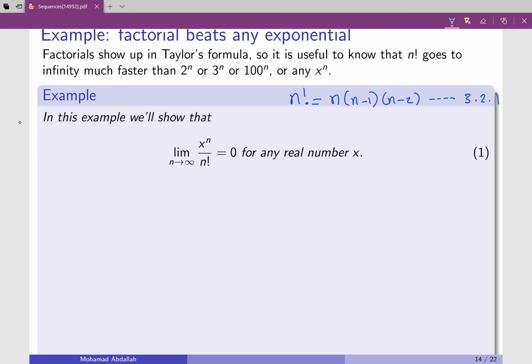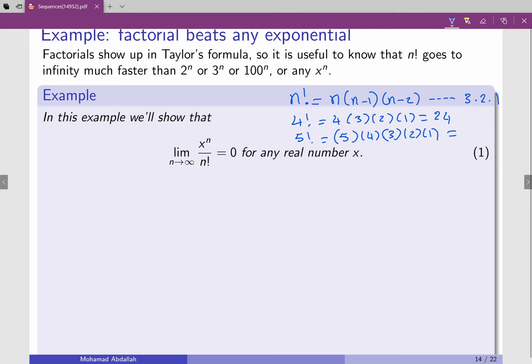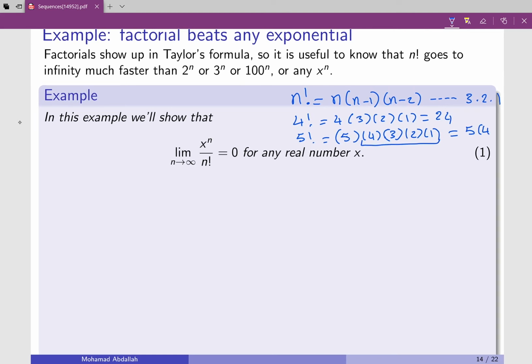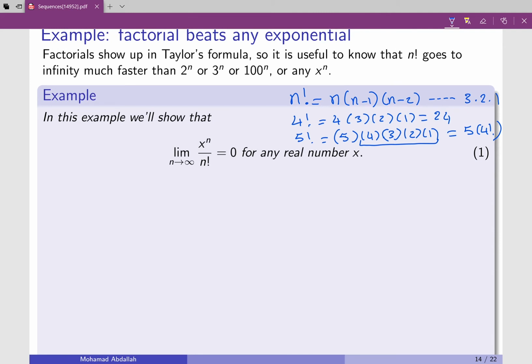So for example, 4 factorial is just 4 multiplied by 3 multiplied by 2 multiplied by 1, which is 24. 5 factorial is 5 times 4 times 3 times 2 times 1, and then you can find the answer. But just note one thing here, that 5 factorial can also be written as 5 times 4 factorial. This is a really nice property about factorials, and you're going to see lots of these functions, especially when we talk about series.